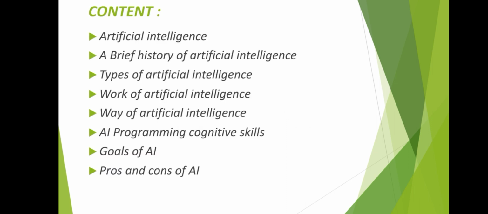Hello everyone. In this video we are going to discuss the history of AI. Do you know what the derivation for AI is? Artificial intelligence. Under this topic we are going to discuss artificial intelligence and its brief history, types, work of artificial intelligence, ways of artificial intelligence, AI programming cognitive skills and goals of AI, and at last, pros and cons of AI.